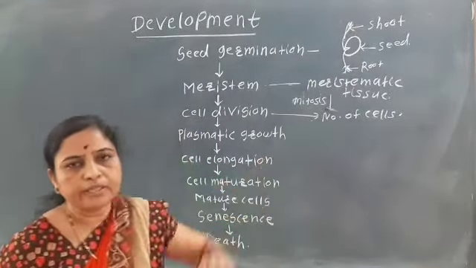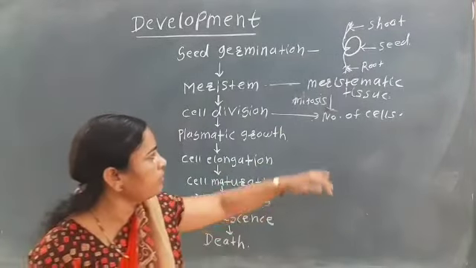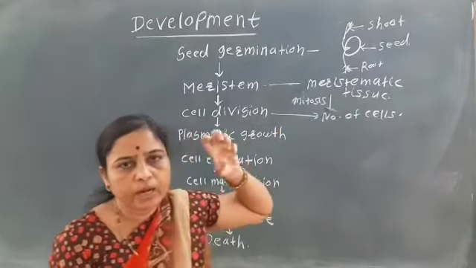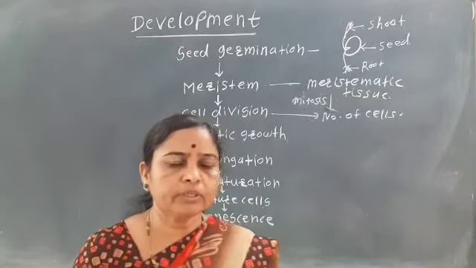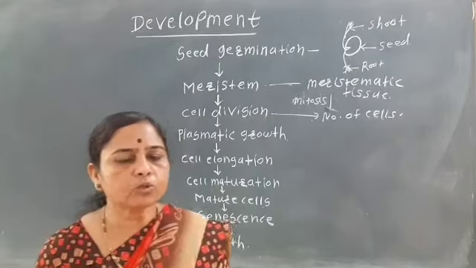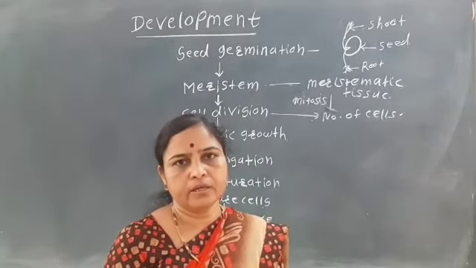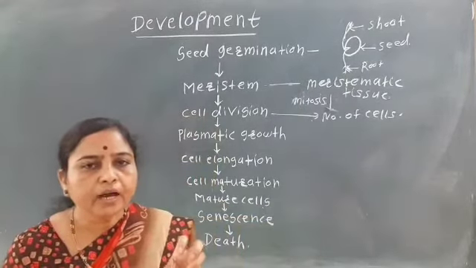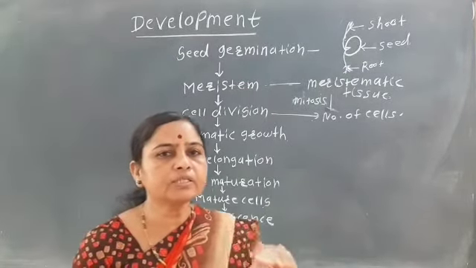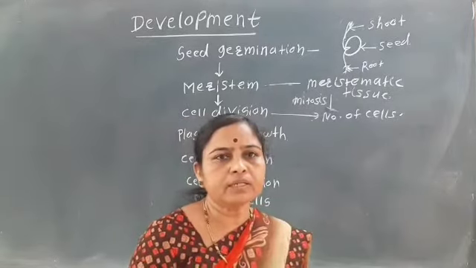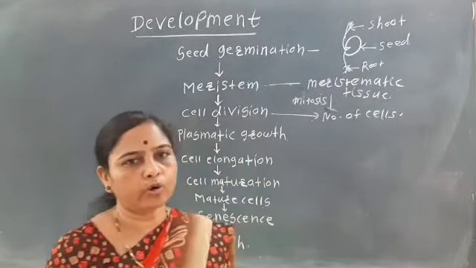Due to the cell division. So here when the cell divides, we have seen there are different phases of growth, and also we have seen the regions. There is the cell division region or zone. Then above the cell division zone there is one zone, that is the cell elongation.